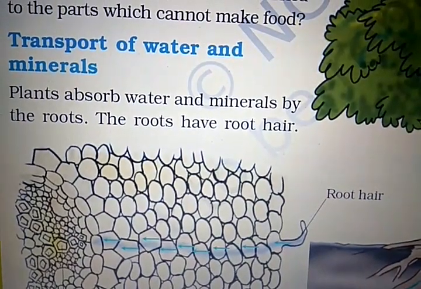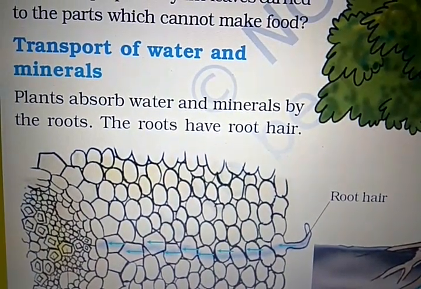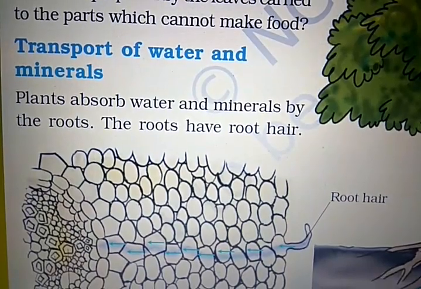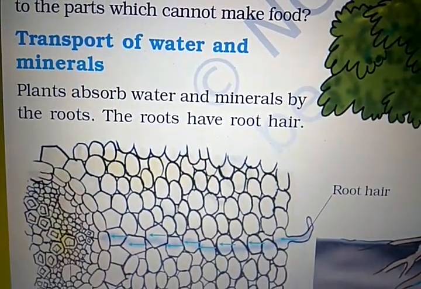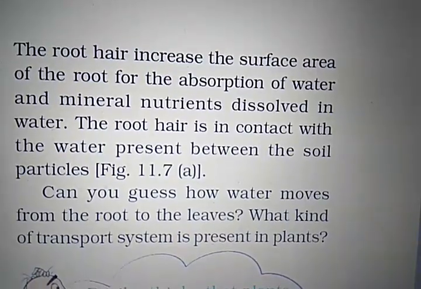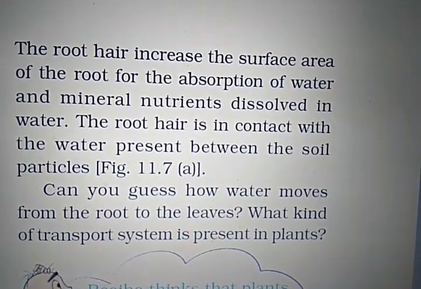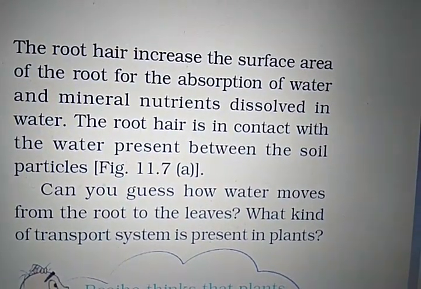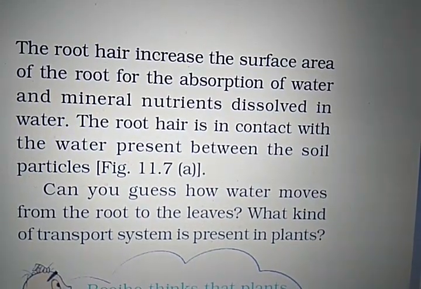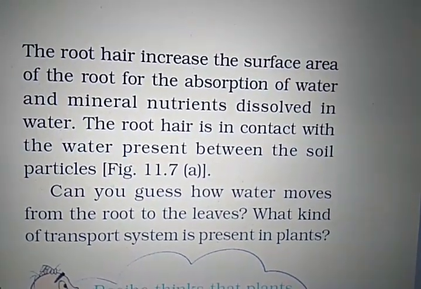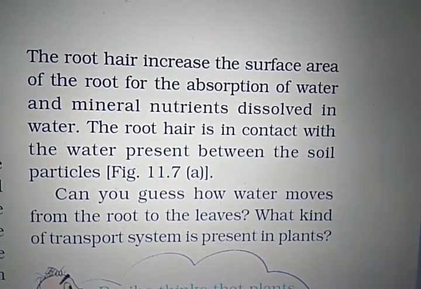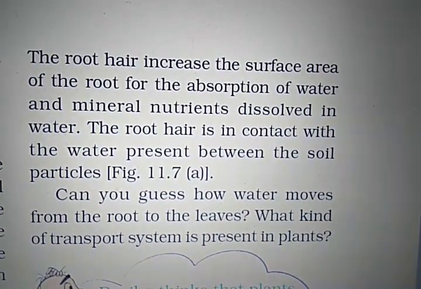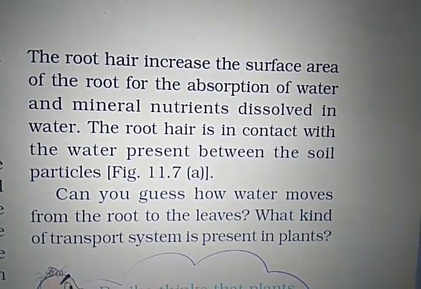So, plants absorb water and minerals by the roots. That you know very well. Now the roots have root hair. You can see here in the figure, root hair. These root hairs increase the surface area of the root for the absorption of water and minerals. Nutrients are dissolved in the water. The root hair is in contact with the water present between the soil particles.